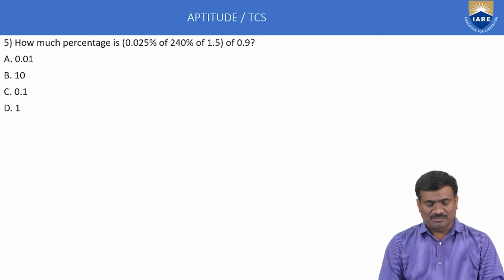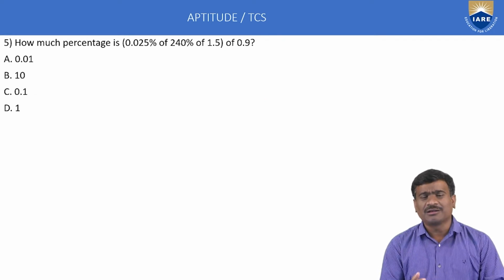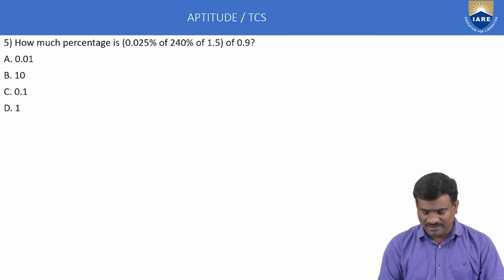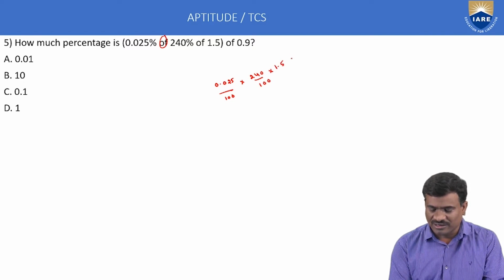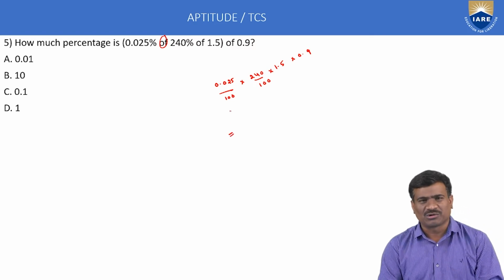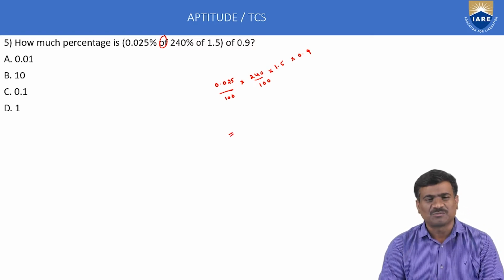Next, example number 5. Again a simplification example. How much percentage is 0.025? Okay, 0.025 percentage means by 100, of means multiplication, 240 percentage by 100 into 1.5 into 0.9. I think using a calculator, the general method is also possible.